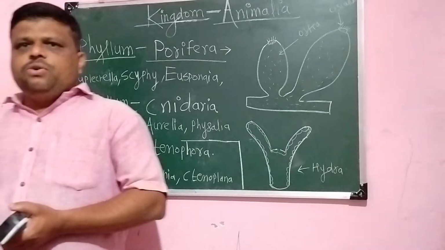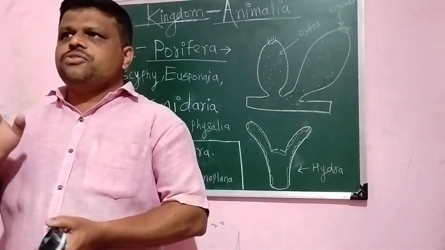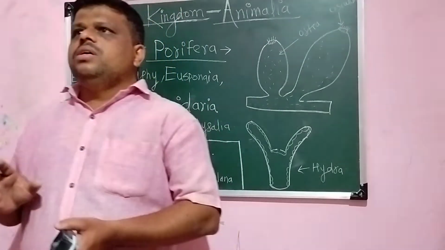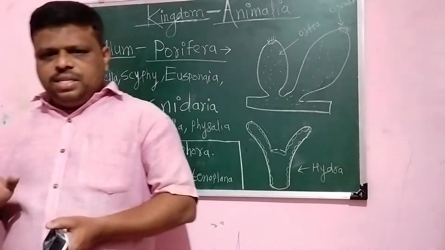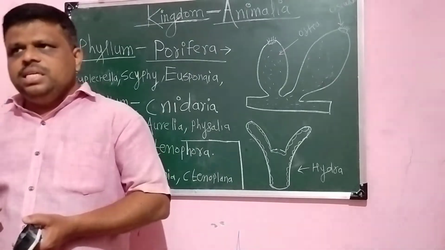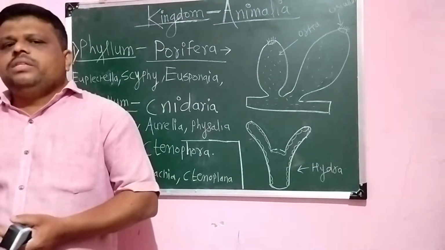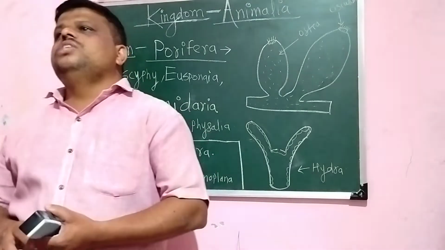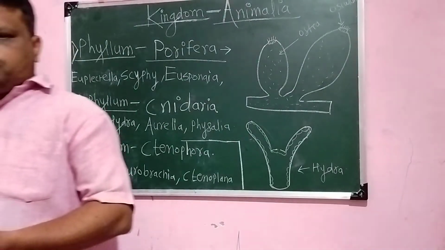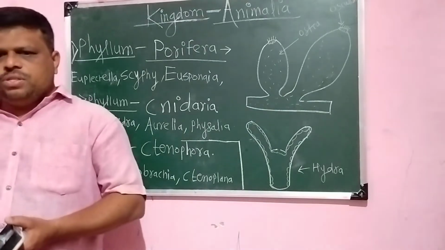When a coelom cavity is present in a particular animal, then that animal is called a coelomate animal. When that cavity is absent, then that animal is called an acoelomate, and when that cavity is false, then it is called a pseudocoelomate. Okay, then the next criteria is germ layer. This particular criteria involves two types of germ layers or two types of animals mainly.